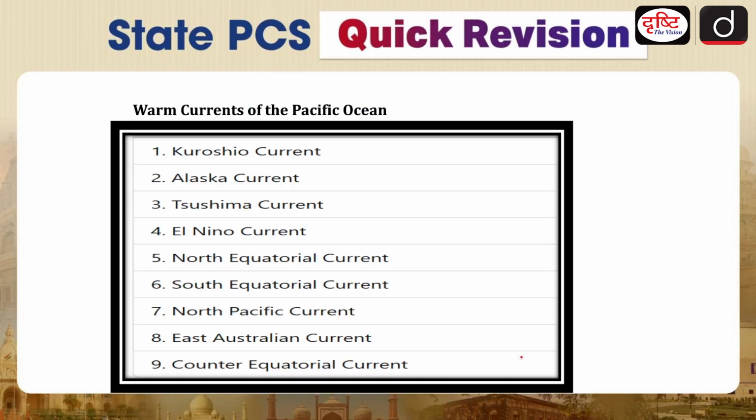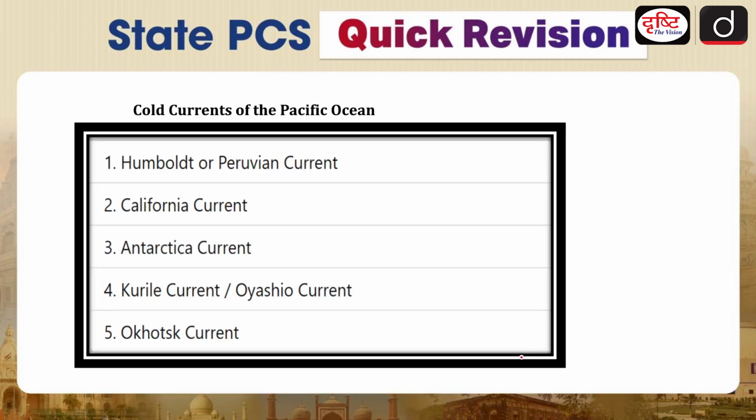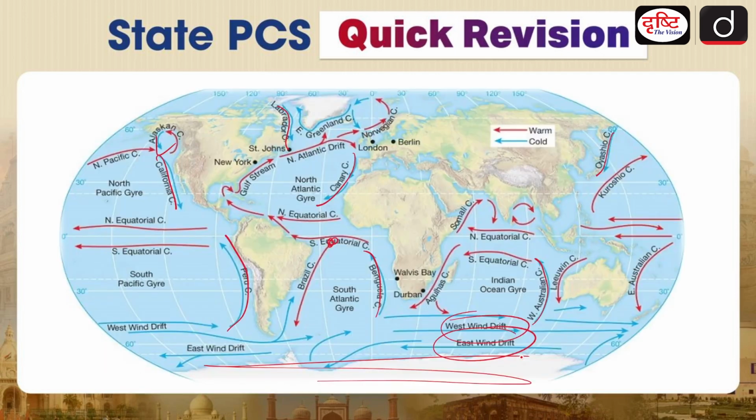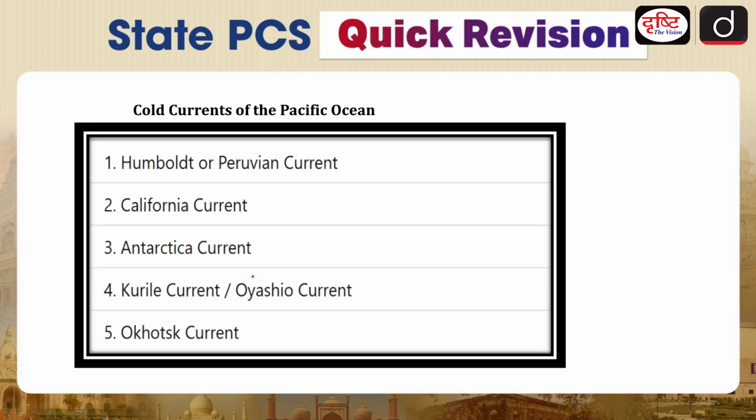Now let's move further. Here the names are given for the Pacific Ocean warm currents: Kuroshio, Alaska current, Tsushima current, then El Nino current, North Equatorial, South Equatorial, North Pacific, East Australian current, counter equatorial currents. We have talked about all these things in the last one. So cold currents in the Pacific: Humboldt, Peruvian current. Here you can see this is your Peruvian current or the Humboldt current. Next is California current. We have seen Antarctica current, Kuril current or the Oyashio current or the Okhotsk current.